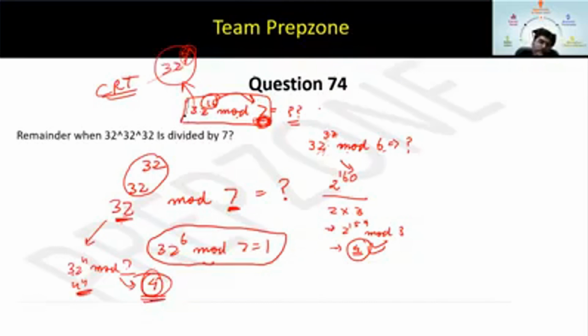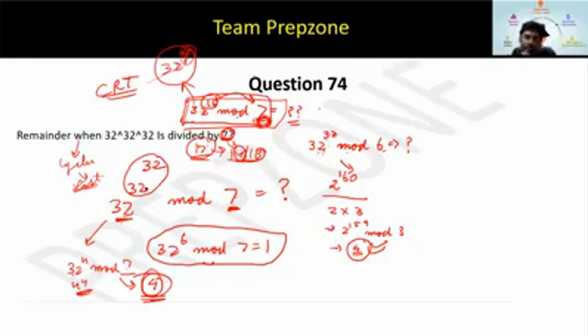That was just an explanation for everyone. Those who are using cyclicity in this, cyclicity gives me what? It gives me the last digit. Because I'm dividing by 7, when you use cyclicity you will get the correct answer. But if this would have been 17, then the remainder could have been 14, 13, whatever. Then cyclicity would have only told you the last digit. So try to use this method.